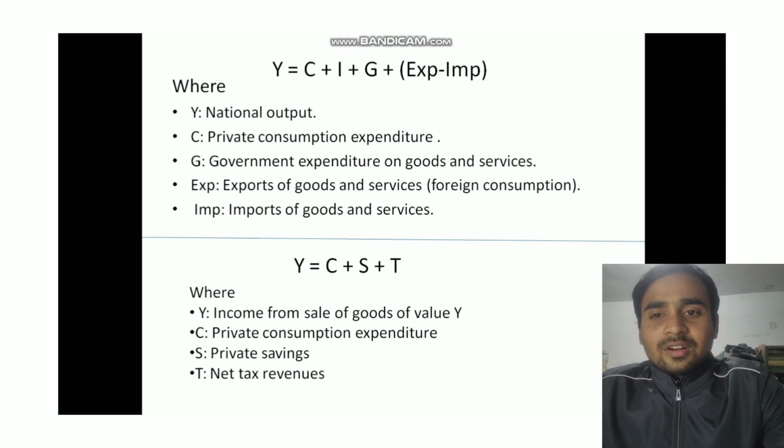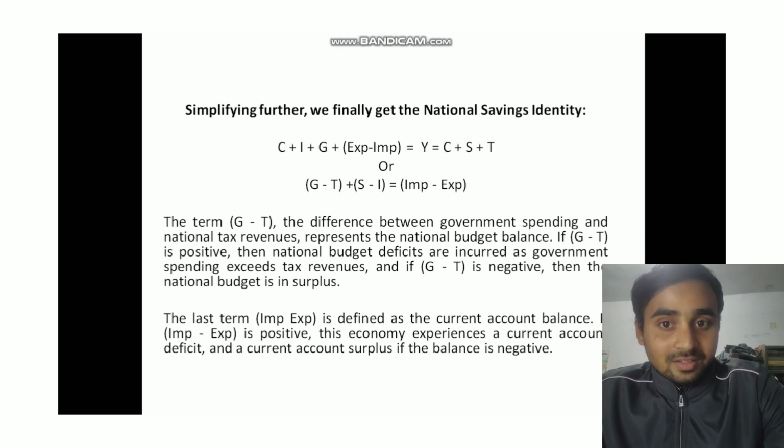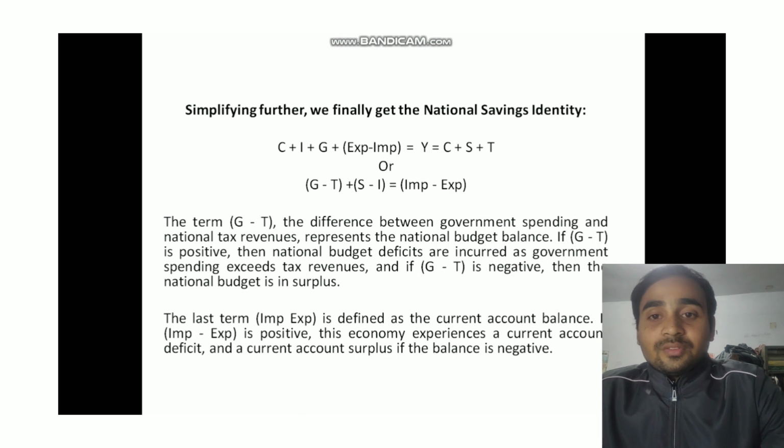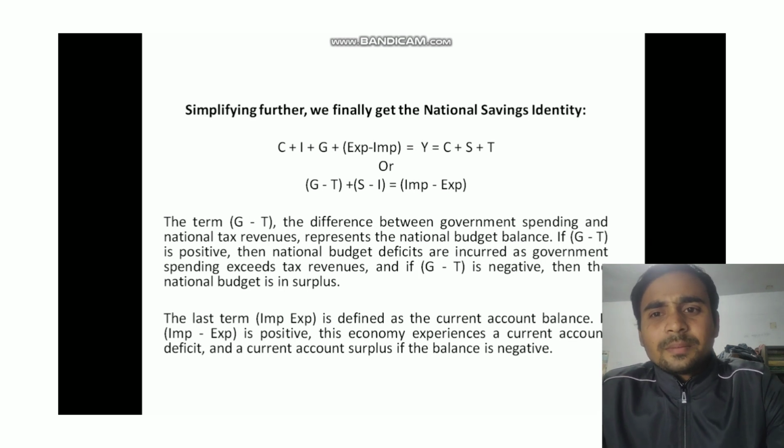So now we are going to the next slide. Here we can see, if we simplify these two equations, then we will finally get the national savings identity, right? So we can see G minus T plus S minus I equals IMP minus EXP, where EXP is exports. So this equation is like a balancing act in the economy.